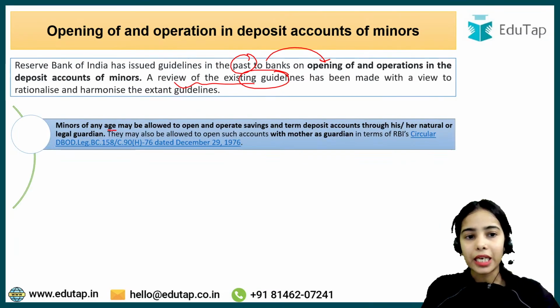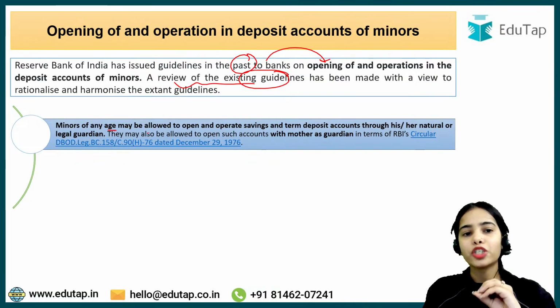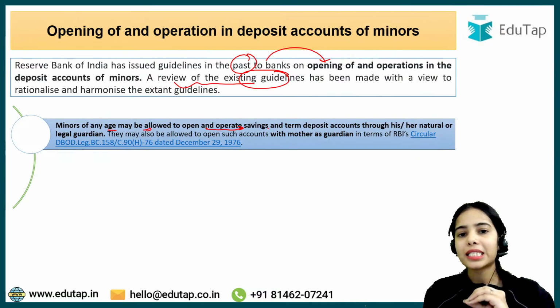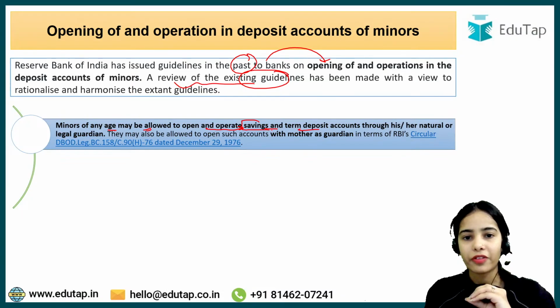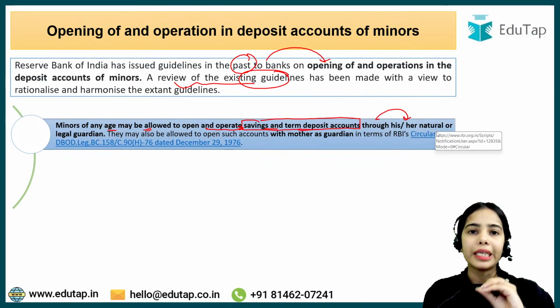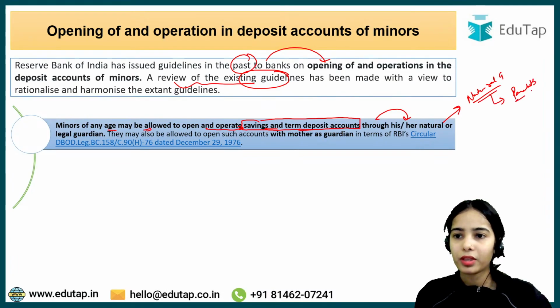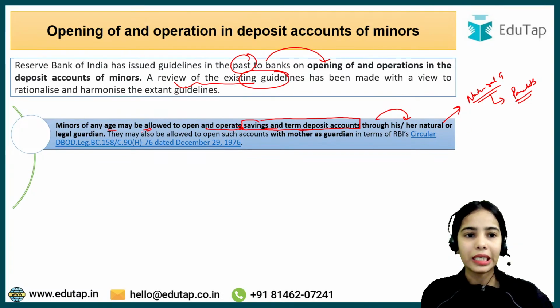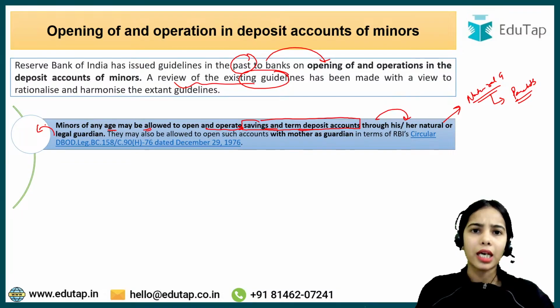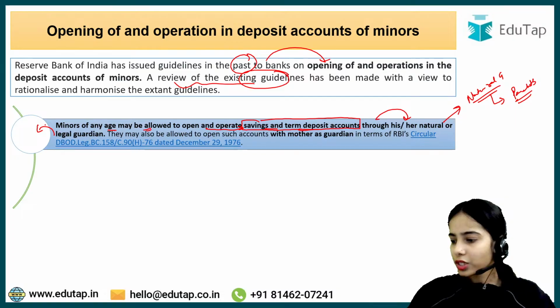So first of all, minors of any age may be allowed to open and operate savings and term deposit accounts through his or her natural or legal guardian. This is the basic idea, that the natural guardian means parents usually. Or legal guardian means legally who is the guardian. Let's say my Mossy is my legal guardian, or let's say my nanny is my legal guardian. Okay, so this is the basic idea.